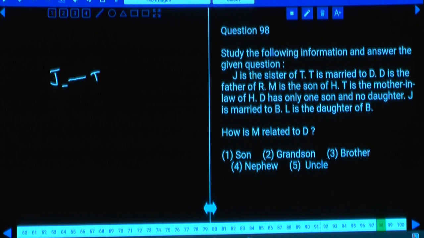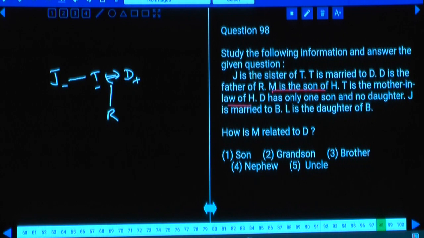And T is married to D. T and D are a married couple. And D is the father of R, and T is the mother of R. And M is the son of H. T is the mother-in-law of H. T is the mother-in-law of H, and M is the son of H. Then D has only one son and no daughter.